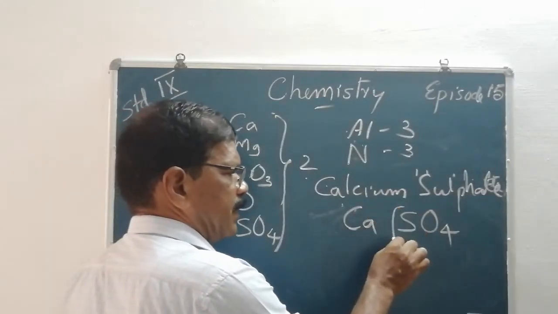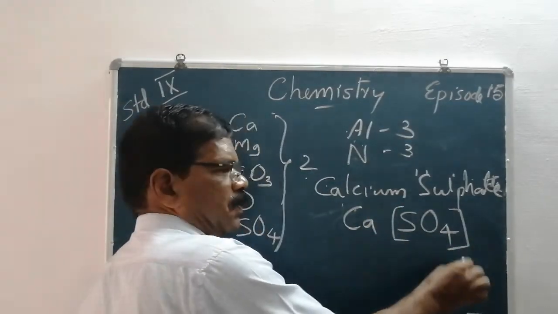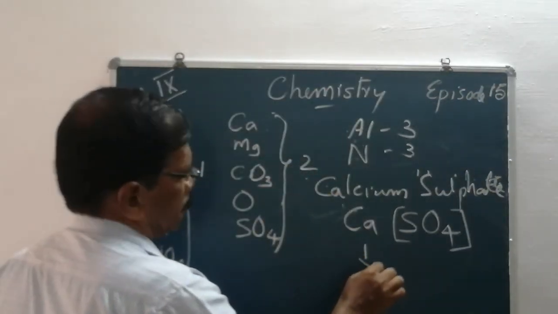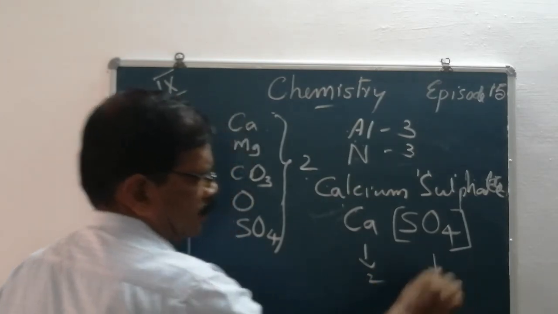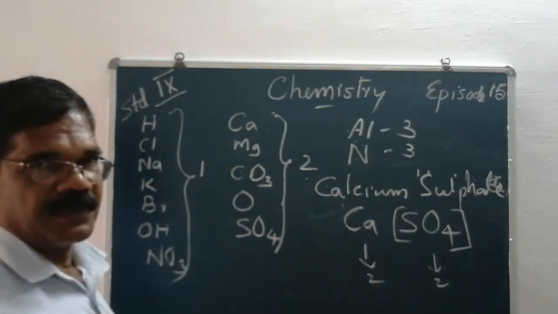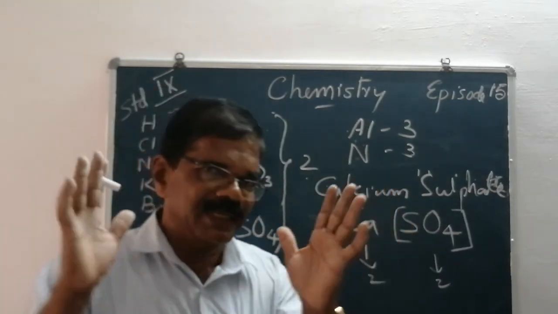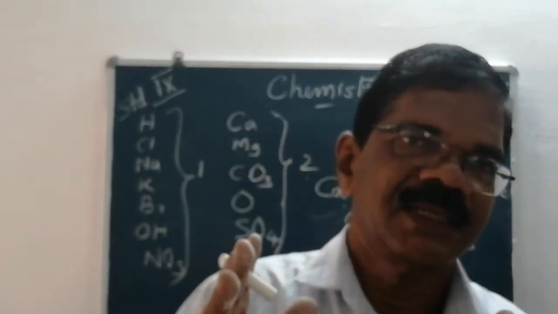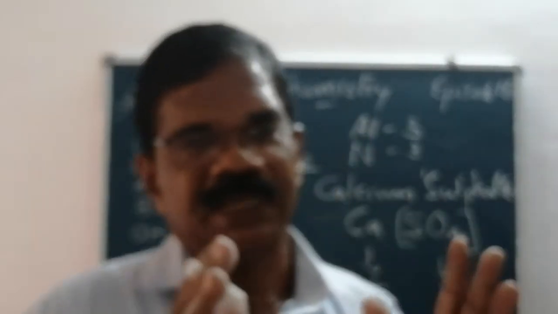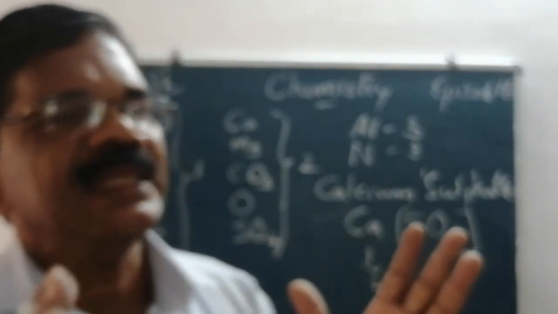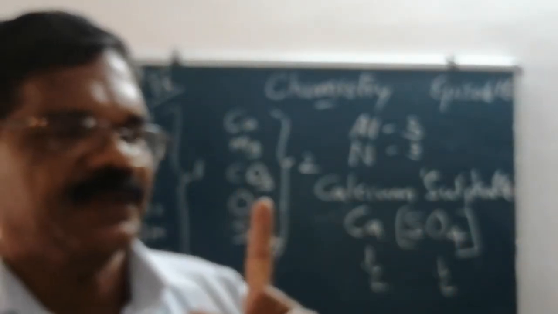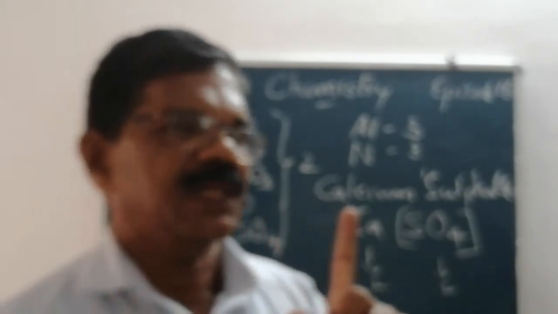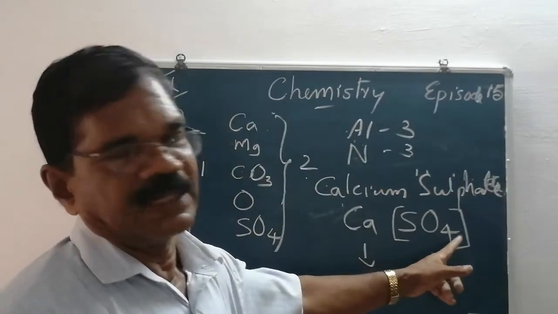If a polyatomic ion is present, we have to first enclose it in brackets. What's the valency of calcium? 2. Sulfate, 2. The first thing is to write the symbols of the elements side by side, remembering whether there is a polyatomic ion, which we enclose in brackets.